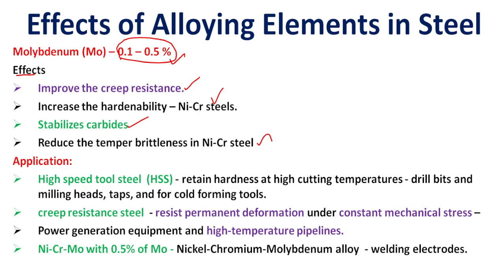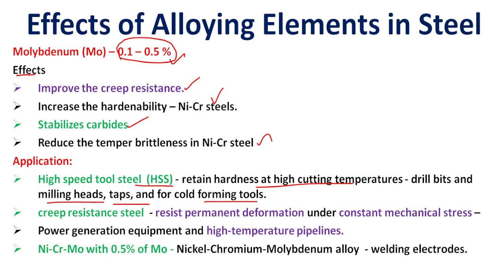So the application is high speed tool steel, HSS. It retains hardness at high cutting temperature, used for drill bits, milling heads, taps and cold forming tools. Creep resistant steel resists permanent deformation under constant mechanical stress.